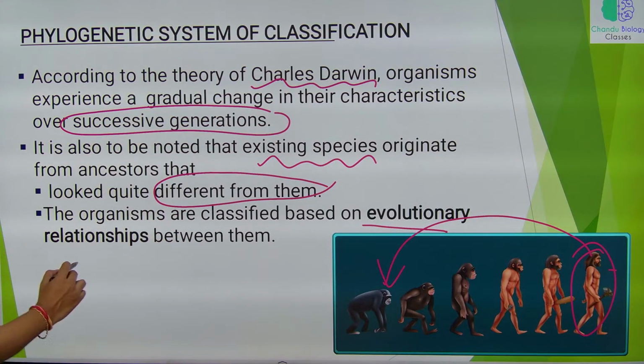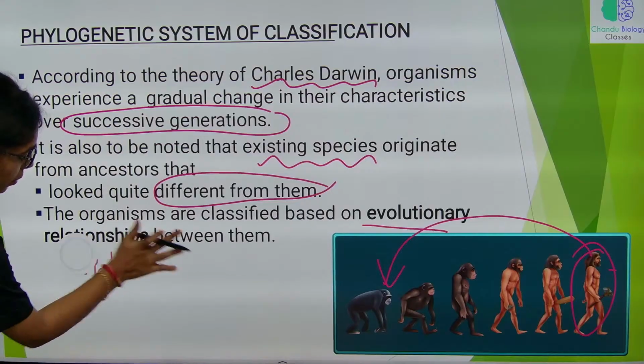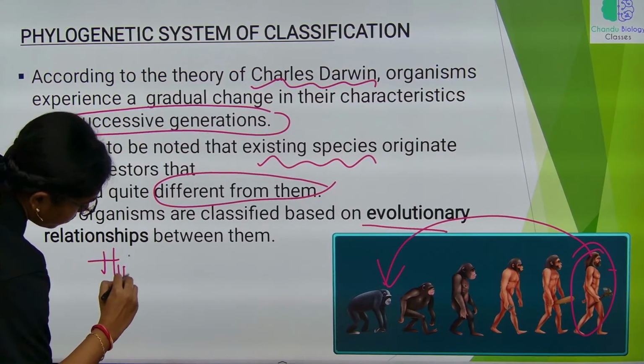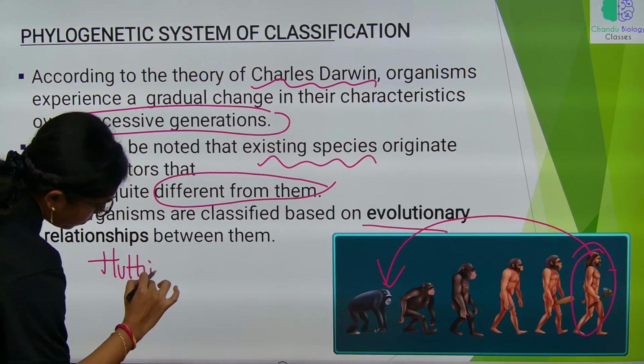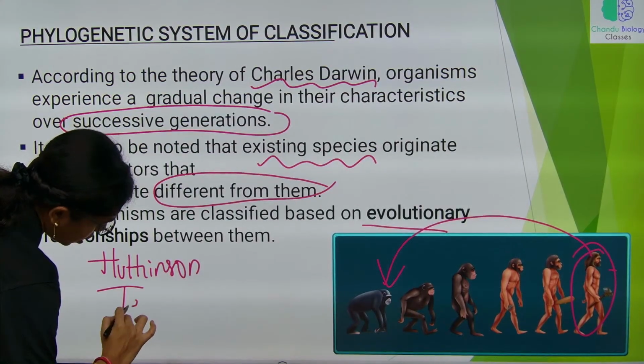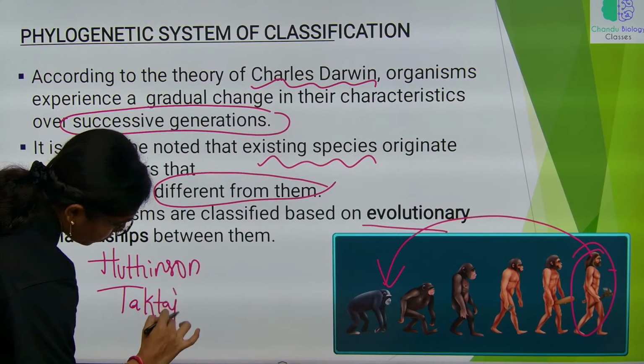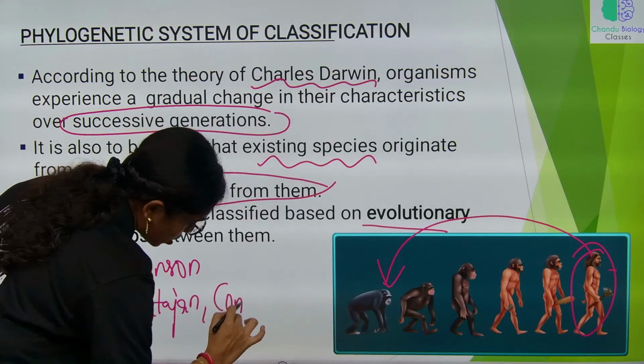These are the scientists: Hutchinson, Takhtajan, Cronquist.